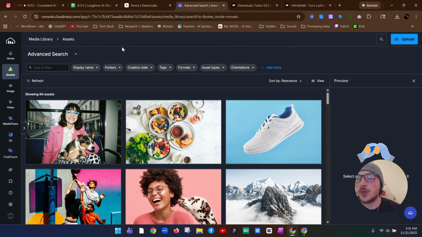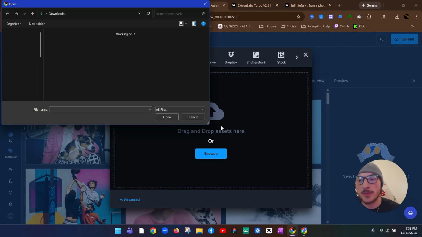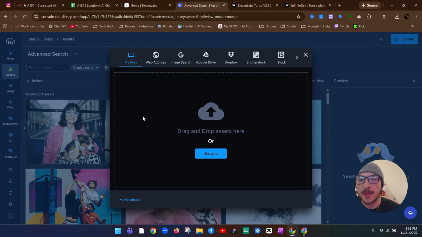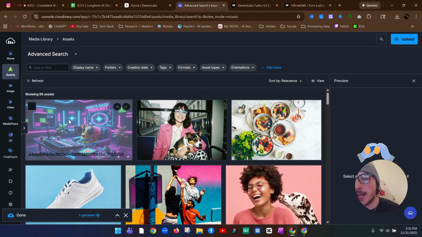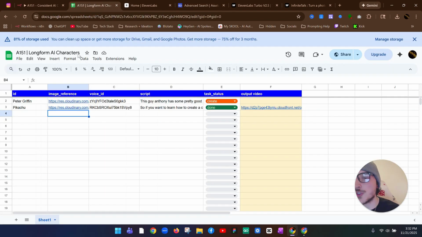So once you're all signed in, you want to come over on the left and you see this asset tab. You're going to want to come over to that and just click on upload. And we can just grab that download that we got. It is this one right here. So we'll open that up. And you can see our photo is now successfully uploaded. All you want to do is click these 3 dots right here. Copy URL, original. And then come back over to the Google Sheet and just paste it right there. And then I'll update this to say Gary from SpongeBob.